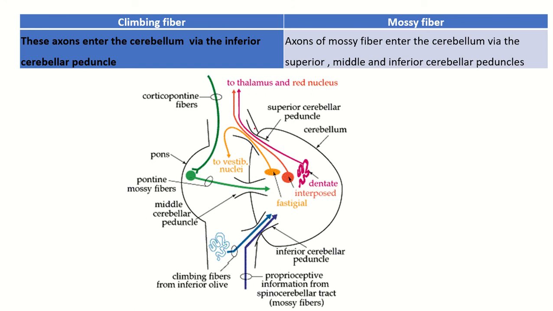This is the superior, middle, and inferior cerebellar peduncle. The cerebellum communicates with the midbrain by the superior cerebellar peduncle. It communicates with the pons by the middle cerebellar peduncle. It communicates with the medulla oblongata through the inferior cerebellar peduncle. So climbing fiber reaches the cerebellum by using the inferior cerebellar peduncle, but the mossy fiber reaches the cerebellum by using all three cerebellar peduncles.